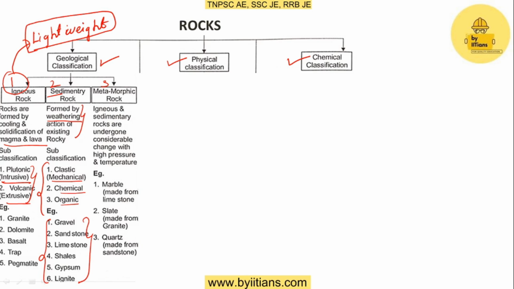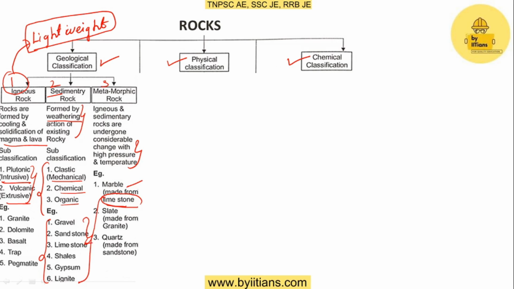And the last one is metamorphic rocks. Metamorphic rocks are formed on the basis of igneous rocks and sedimentary rocks. If the igneous rocks and sedimentary rocks undergo high temperature and high pressure, there is a chance of forming new rocks. For example, marble is obtained from limestone. Limestone comes under the category of sedimentary rock.